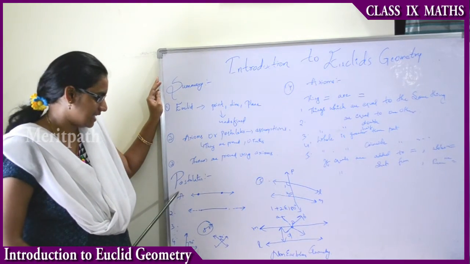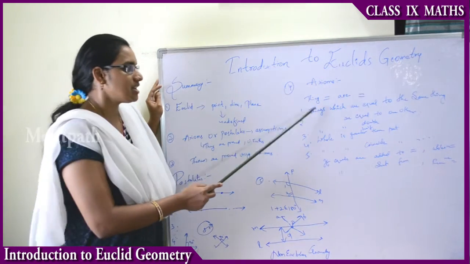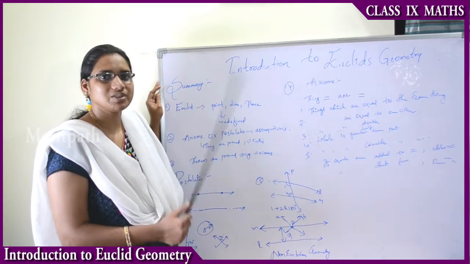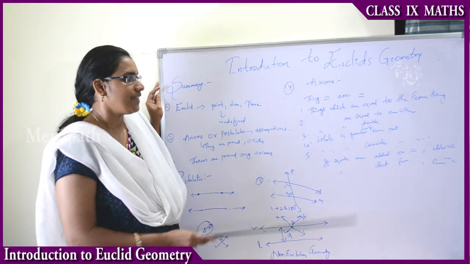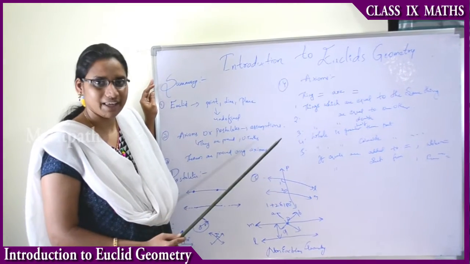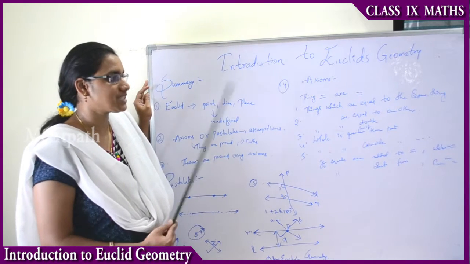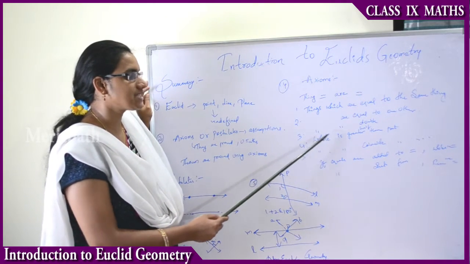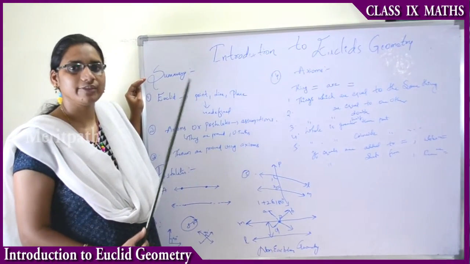The fourth point is the axioms. Euclid has 7 axioms. The first is that things which are equal to the same thing are equal to one another. If one thing is compared to the other, then those things have the same magnitude. The second is that things which are double of the same thing are equal to one another, and things which are half of the same thing are equal to each other. The third is that the whole is greater than the part, that is, the total amount is always greater than some individual part of it.